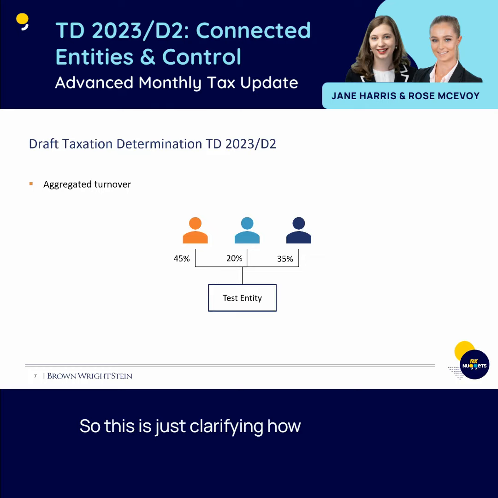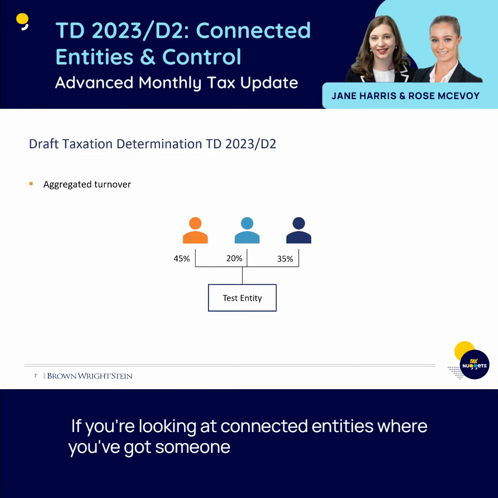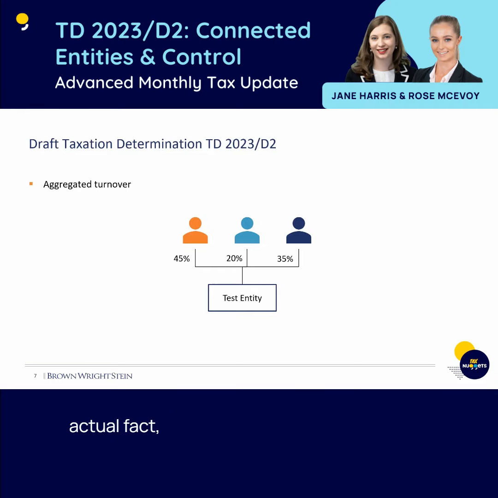So this is just clarifying how that operates. There's a nice example in there. If you're looking at connected entities where you've got someone of more than 40%, but in actual fact, they're not really the mastermind of that entity, you might be able to get out of the connected entity based on this.